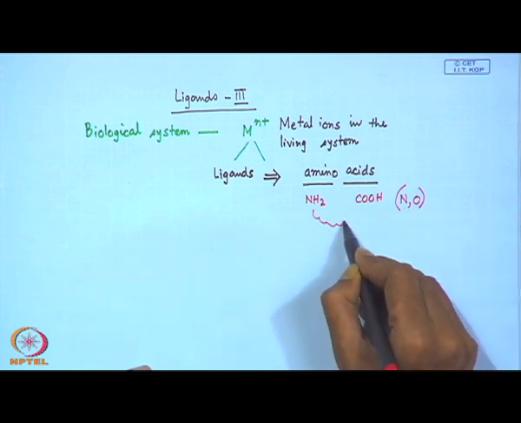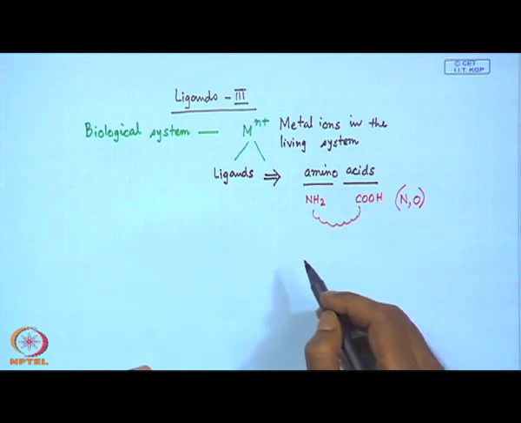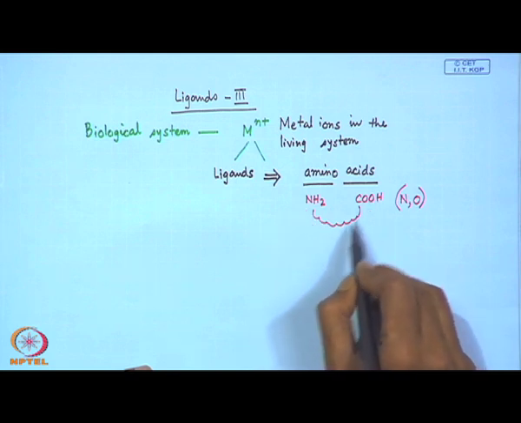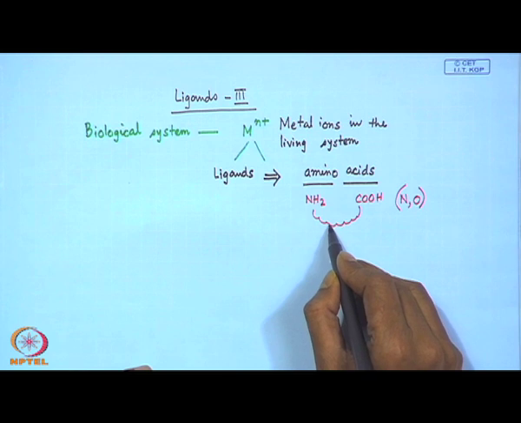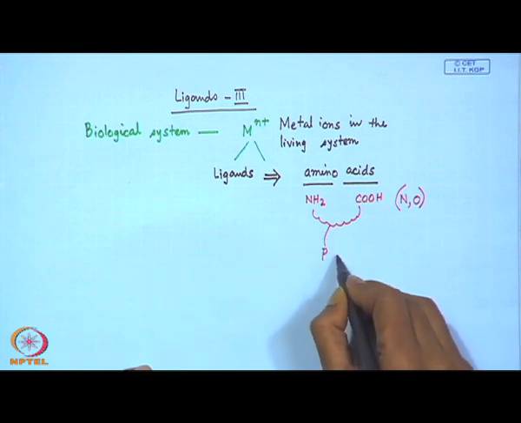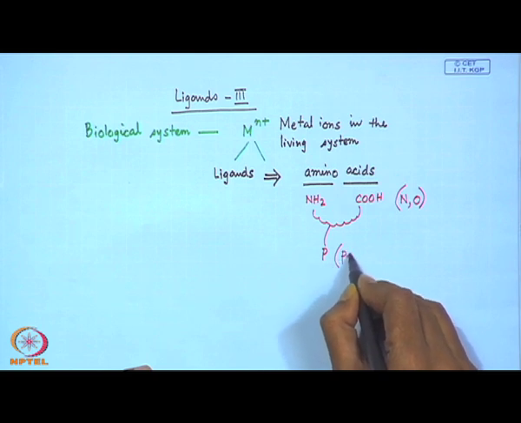And apart from that, this is the corresponding amino acid sequence. If you have the long chain which is connected between this NH2 and COOH function, then we can have some pendant groups as well.